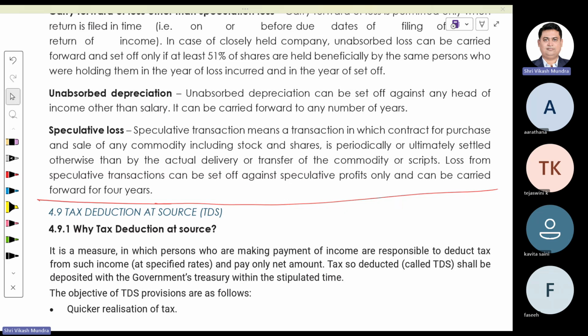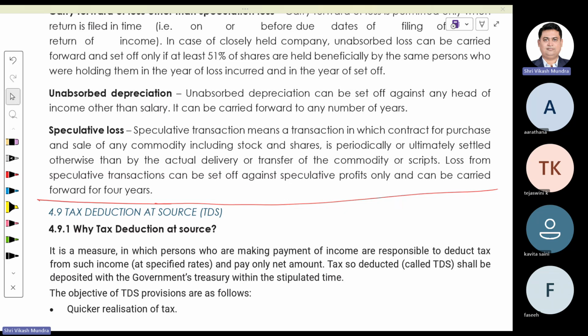How to compute book profit? Considering net profit as the starting point, we are supposed to adjust a few adjustments, plus or minus, given under section 115JB of the Income Tax Act. After making these adjustments, we get our book profit. On this book profit, we will apply 15% rate of minimum alternate tax.